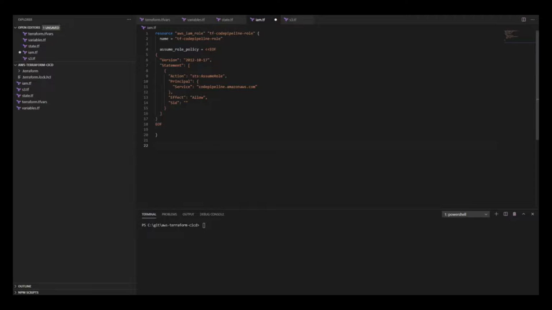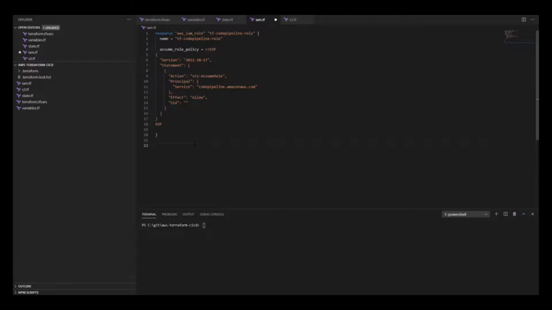So in addition to being able to run CodePipeline itself, our pipeline also needs the ability to do things like initiate the CodeStar connection to GitHub. It needs the ability to write artifacts to S3. It needs to be able to write to CloudWatch, to be able to write logs, for example. It needs to be able to trigger a code build. So there's a couple of permissions that we need here.